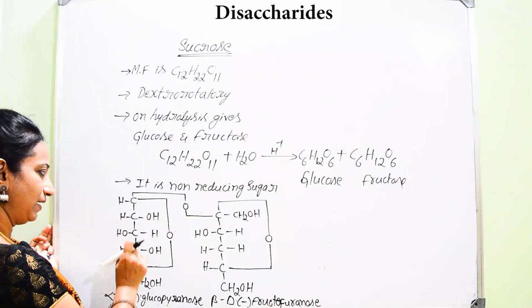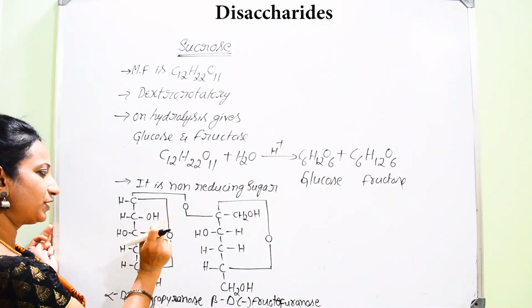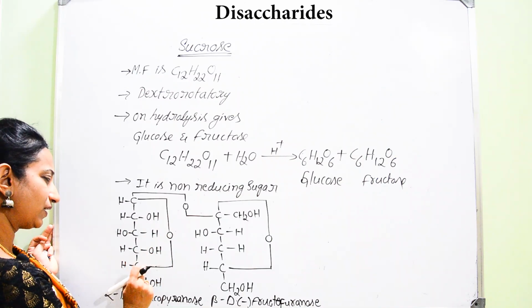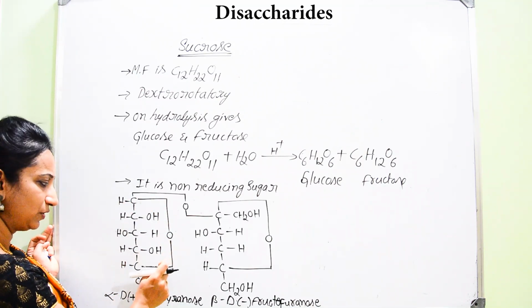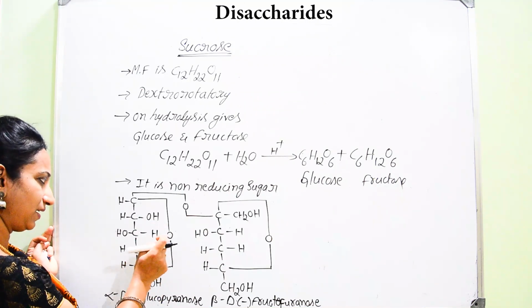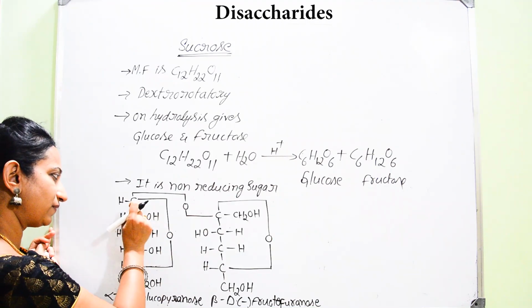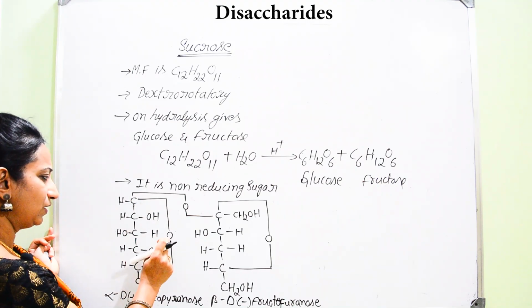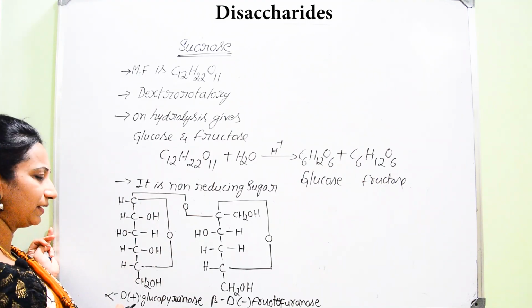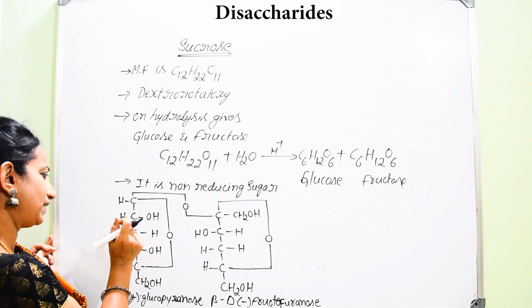Here the linkage will be between the 5th carbon atom and the 1st carbon atom to make a cyclic ring, to make the hemiacetal structure. Hence we can write the linkage between the 1st carbon atom and the 5th carbon atom through the oxygen atom.